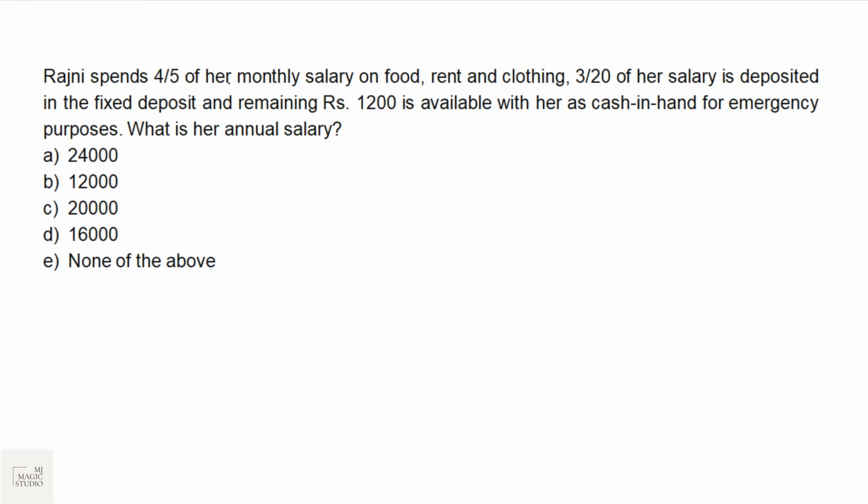Rajni spends 4/5 of her monthly salary on food, rent and clothing. I love converting fractions into percentages. That is 80% out. 3/20 of her salary is deposited in a fixed deposit. 3/20 means 15% out. You can very easily calculate. That means 95% of the salary is out. Remaining is 5%. And the remaining 1200 is available with her as cash in hand. That means 5% of the salary